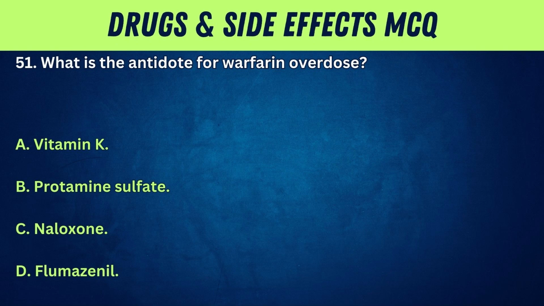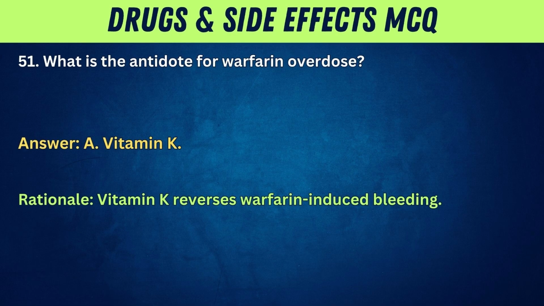51. What is the antidote for warfarin overdose? A. Vitamin K. B. Protamine sulfate. C. Naloxone. D. Flumazenol. Answer: A. Vitamin K. Rationale: Vitamin K reverses warfarin-induced bleeding.